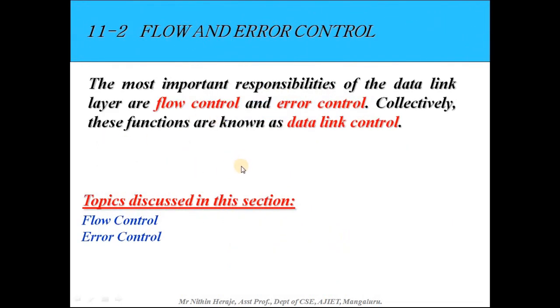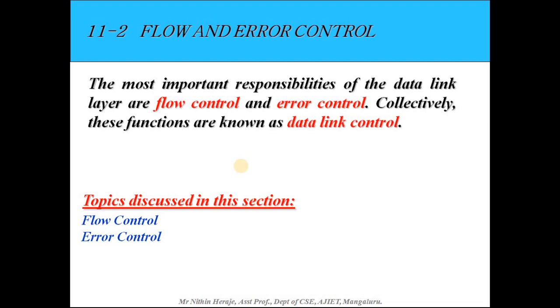Next we'll move on to flow and error control. What is flow control? What is error control? Flow in the sense that you simply cannot keep on sending data when the receiver cannot receive it. So that has to be controlled or managed.